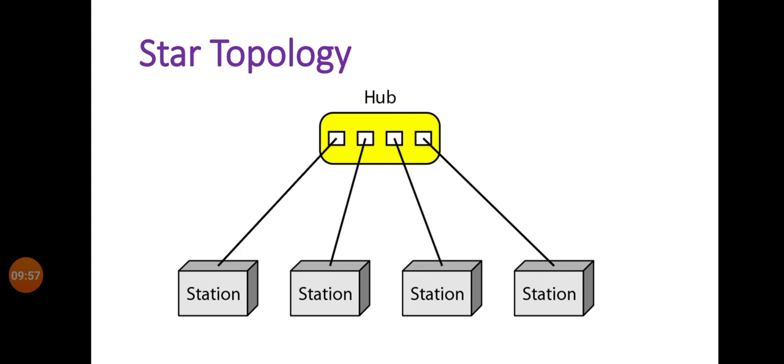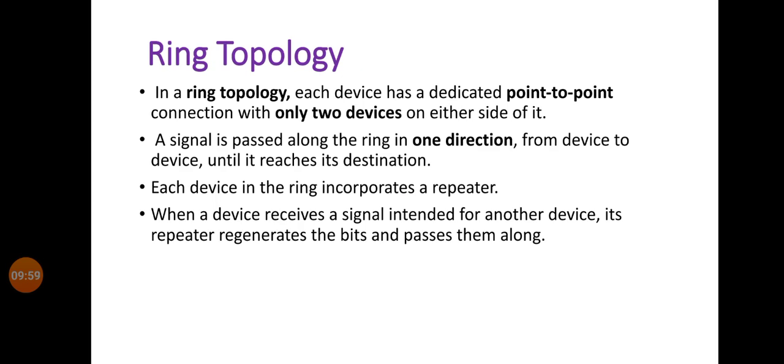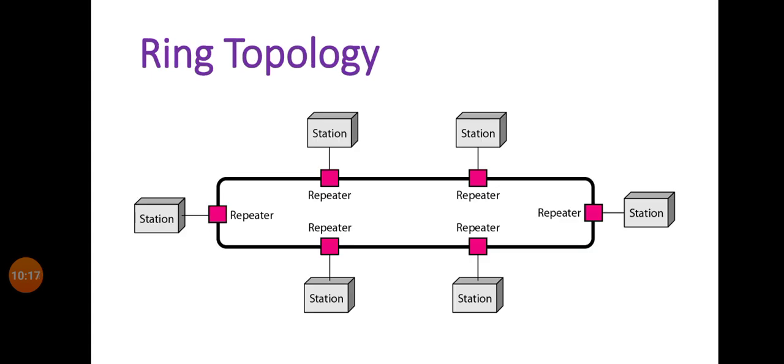Now we see the next type of topology, that is ring topology. In a ring topology, each device has a dedicated point-to-point connection with only two devices, one on either side of it. As shown in the diagram, each station is connected to its next station and its previous station.